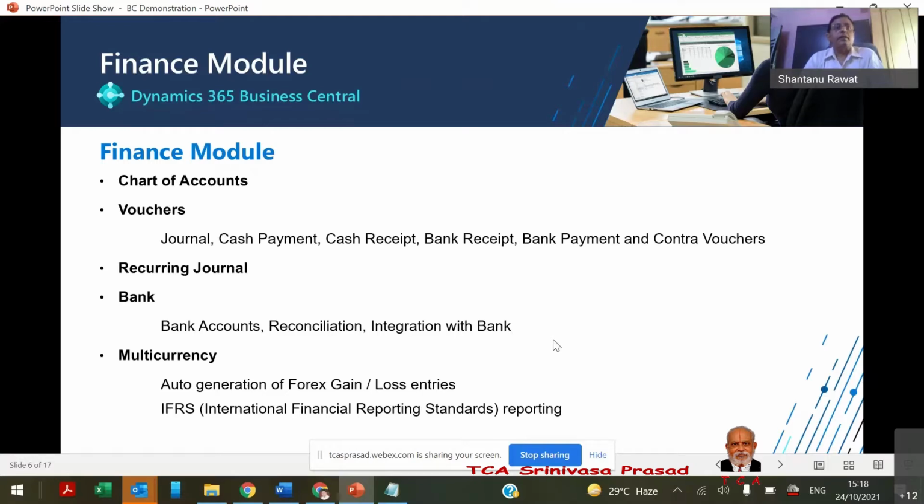So that also is possible, where all the financial results will be provided in USD based on the exchange rate whatever we define. And if there are any transactions which we have to maintain in INR as well as in the foreign currency also, that transaction can be maintained, and forex gain loss entries will always be maintained by the system itself.